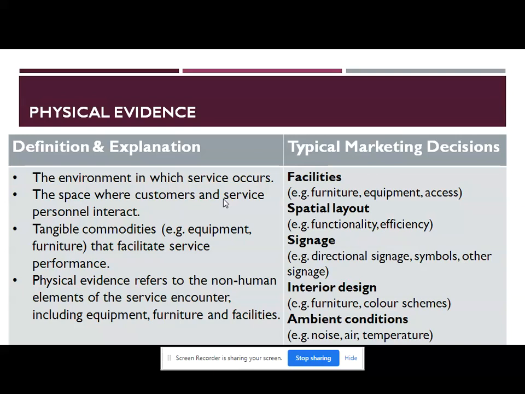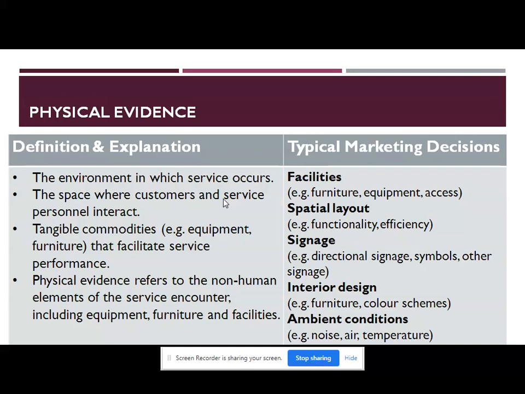Now we will see which typical marketing decisions there are for physical evidence. The first decision marketers have to make is about the various facilities, that is access to the services, equipment used for availing the services, and various types of furniture, etc. These are the physical facilities. Apart from this, functionality and efficiency should be increased. So, a spatial layout should be prepared by the company.